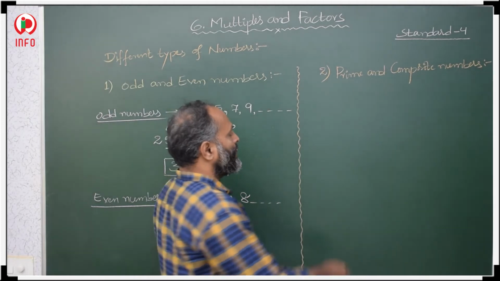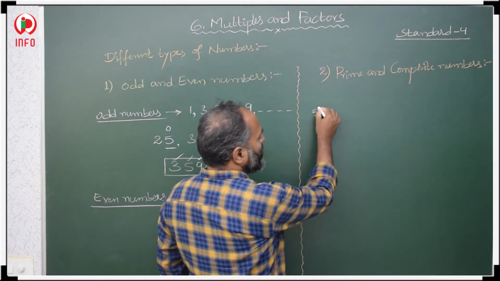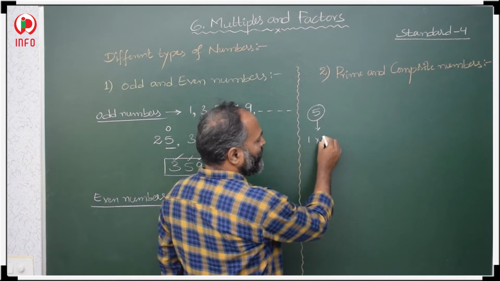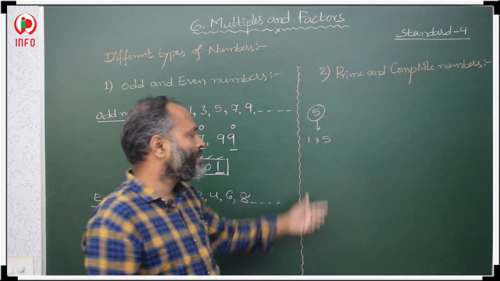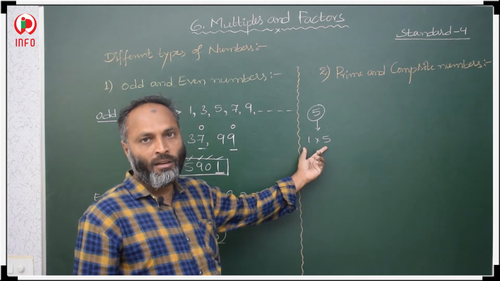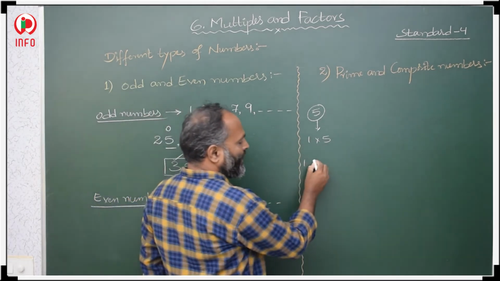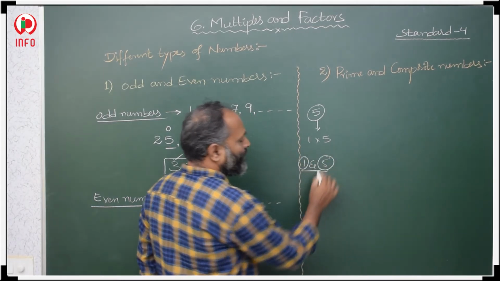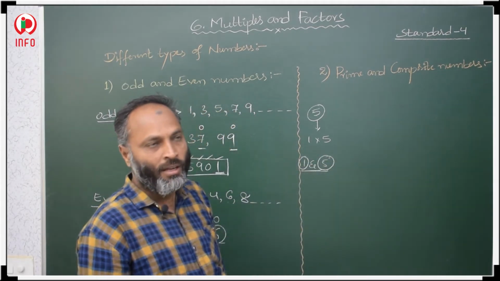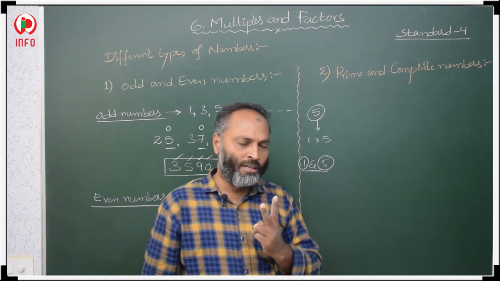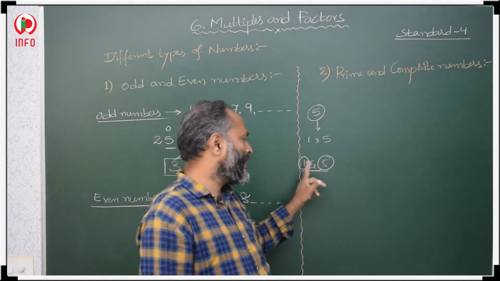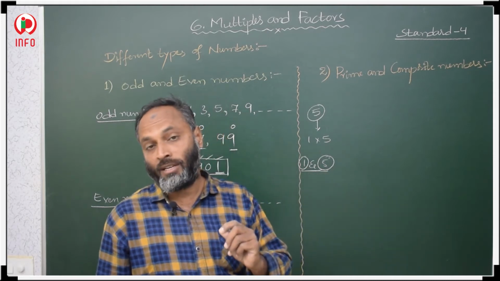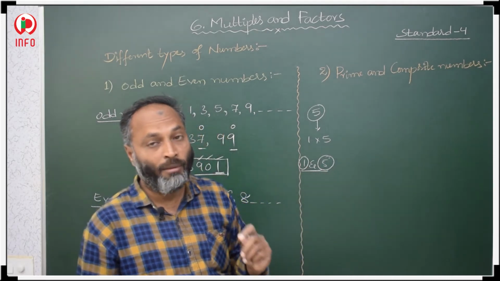Example, see here 5. What are the factors of 5? 1 5s are 5. No other factors we have. The factors are 1 and 5. We have only 2 factors: one is 1, the other one is the number itself. The numbers which have 1 and itself as factors, those numbers are prime numbers.